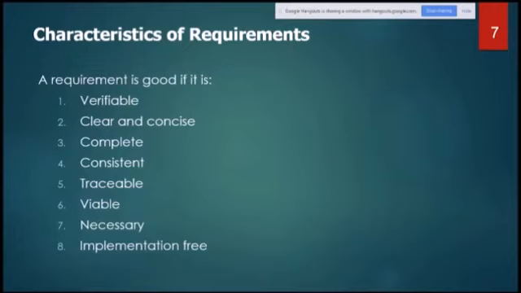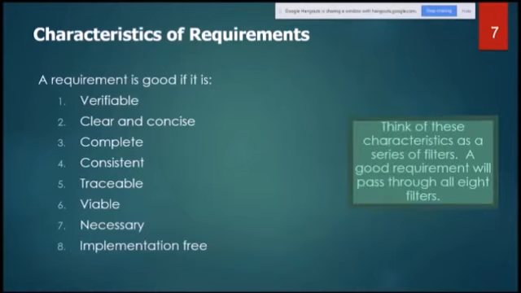Every characteristic we will study in detail one by one. So think of these characteristics as a series of filters. A good requirement will pass through all these eight filters which I have mentioned here.